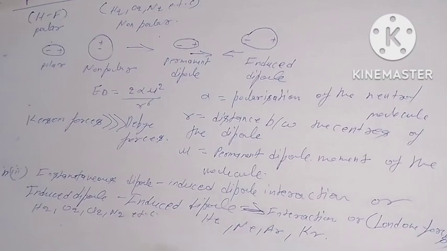The atoms or molecules get attached to each other due to the electrostatic force of attraction between the instantaneous dipole and induced dipole. Instantaneous dipole induced dipole interaction is shown here.